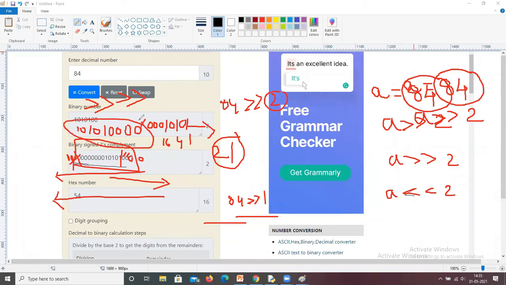2 power 1, 2 power 2, 2 power 3, 2 power 4, 2 power 5. That means 1, 2, 4, 8, 16. Just wait. Yes, it is 336. 16, 32, this is 64 and 256. The total is 336. Now we execute the program.